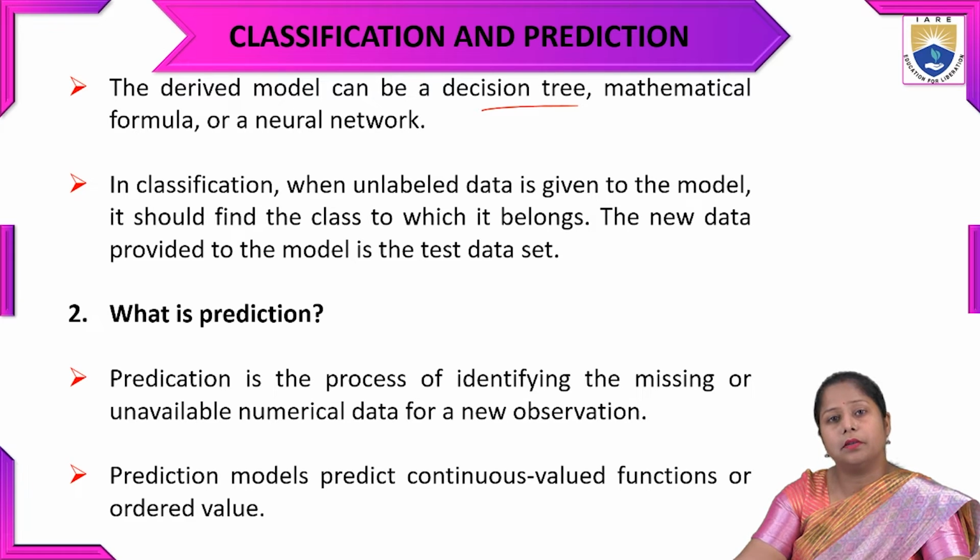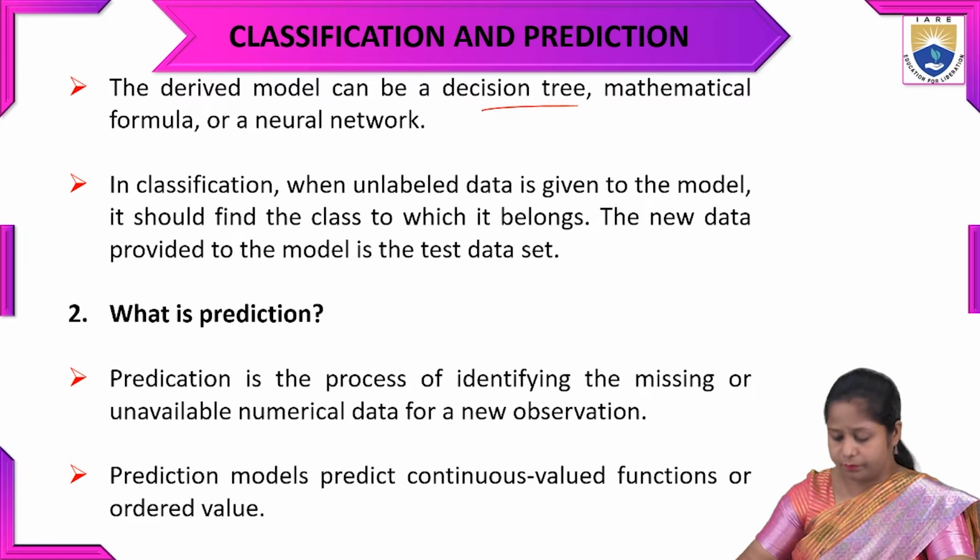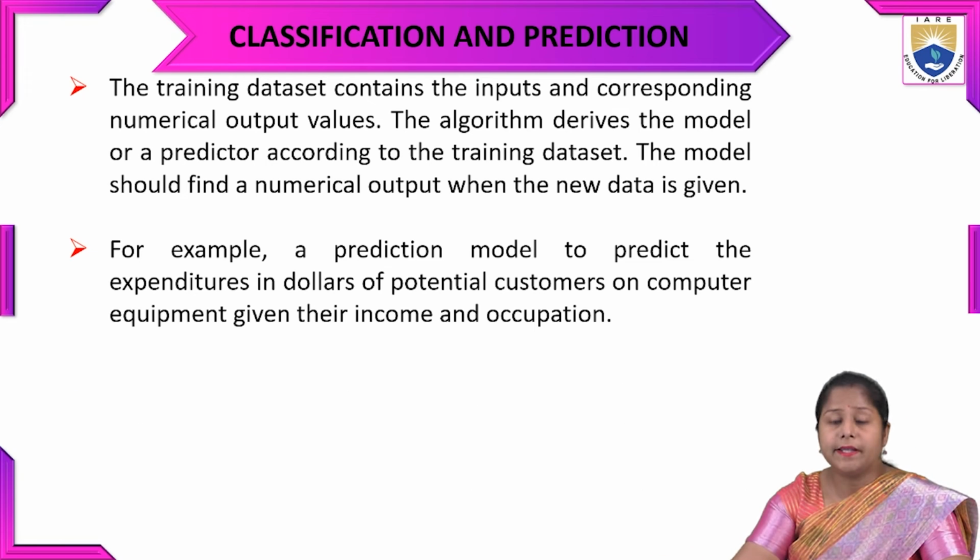So if the data is numerical and continuous, we apply prediction. The training data set here also contains the input and the corresponding numerical output value.